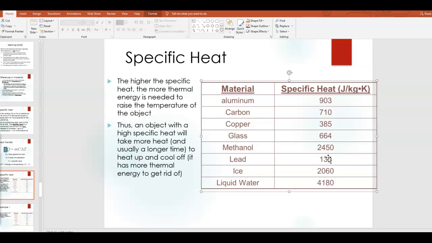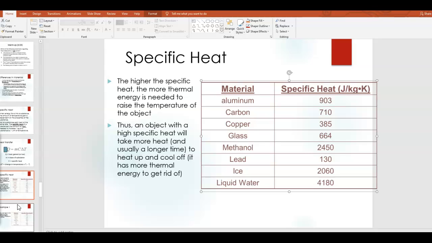In fact, if you look at the other low ones, you've got lead, and you've got copper, aluminum. Metals tend to have a very low specific heat. Meaning that metals tend to change their temperature very easily.